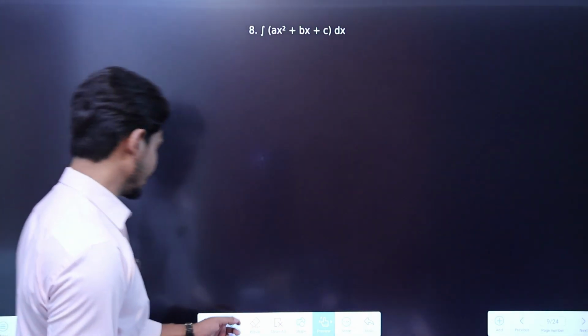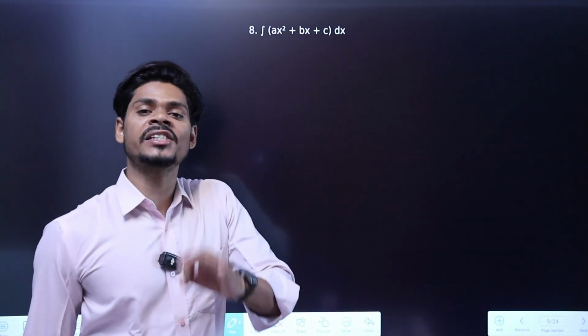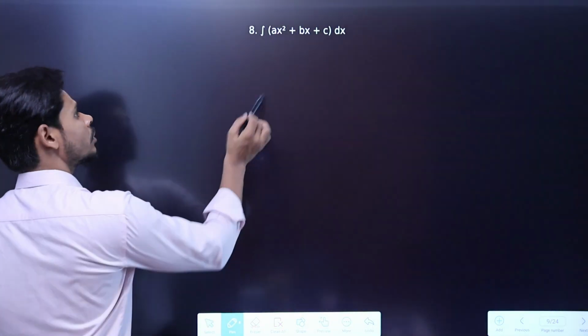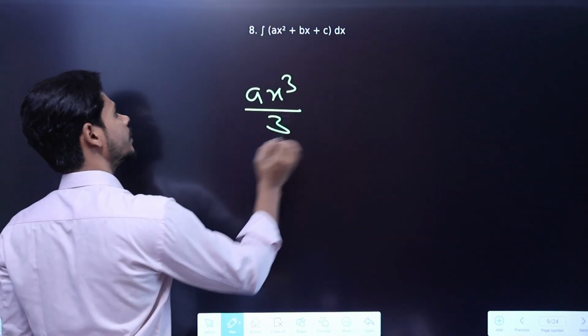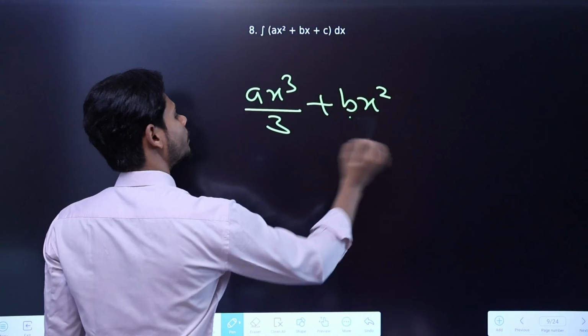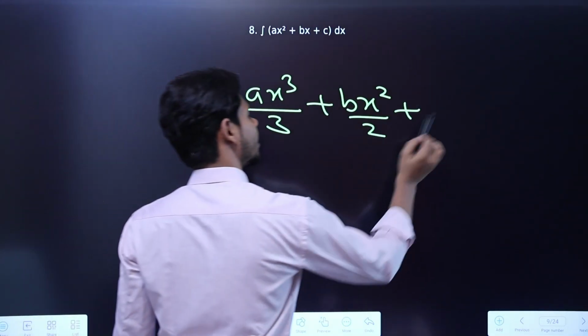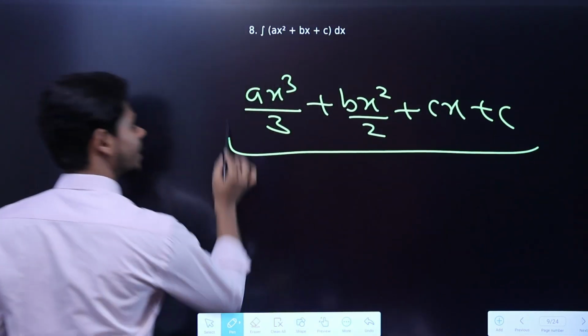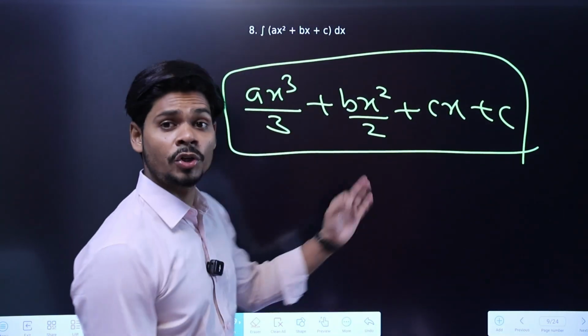a, b, c are acting as constant numbers. So it will become a x raised to power 3 divided by 3 plus, for the concept please refer to the previous videos, and c times x will become, then you will get the exact concept of what I am doing in just a few seconds. Next.